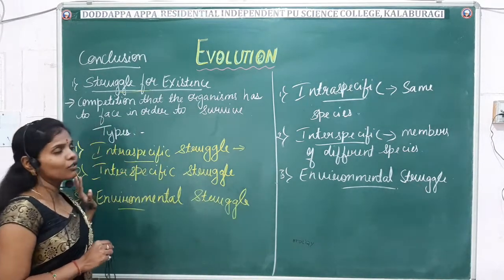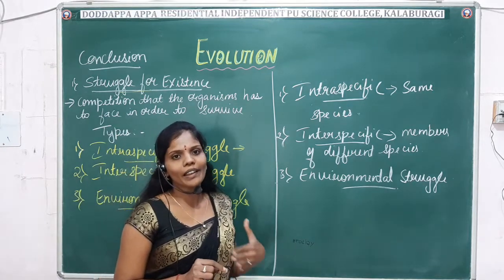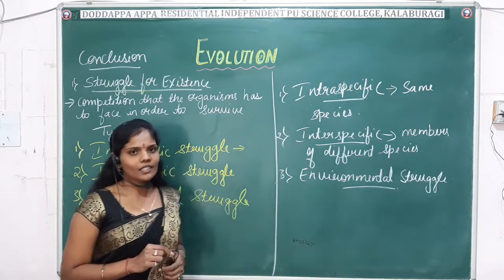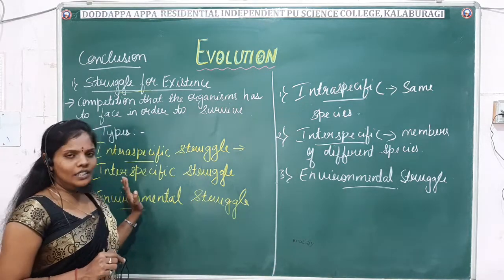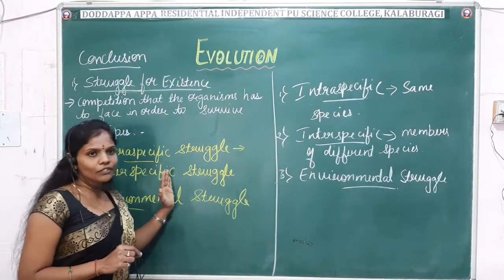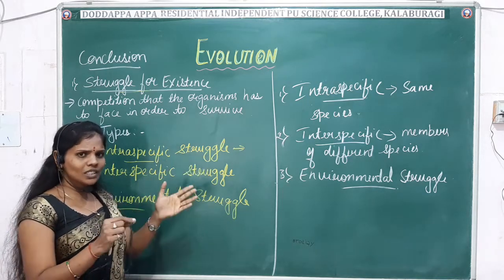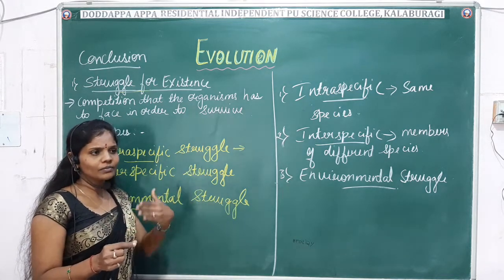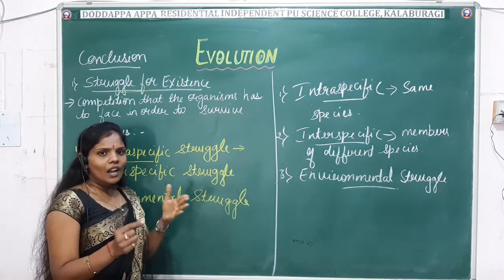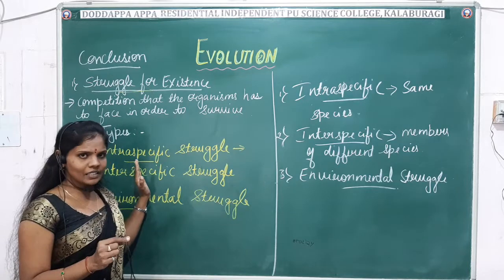So what is the struggle for existence? It is a competition that the organism has to face in order to survive. Depending upon that, we have studied three types. One is intraspecific struggle. Intraspecific means a struggle between members of the same species. Among the same species, for example dogs, cats, the fight is seen among themselves for food, the basic needs, right?